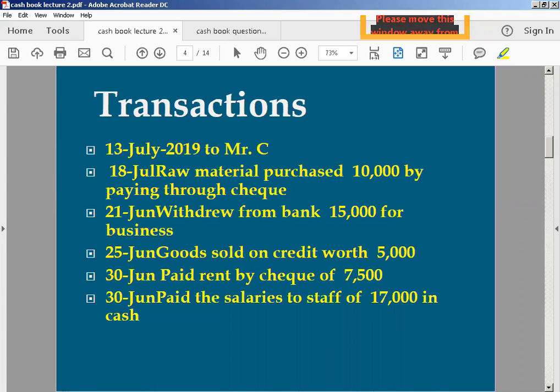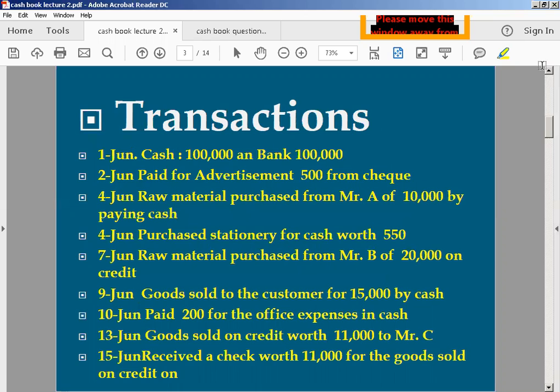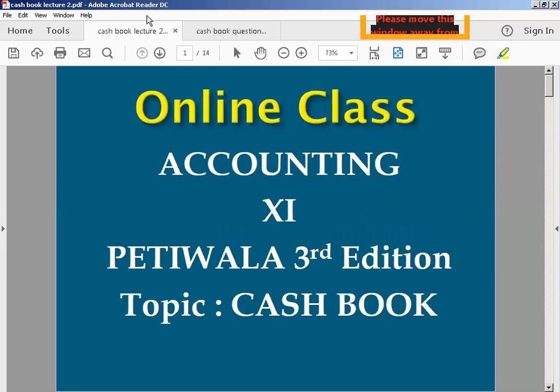Then tomorrow, inshallah, latest by tomorrow, I will discuss your past papers of cash book. And on Wednesday, you have your test of cash book with theories and MCQs. All the theoretical backgrounds plus short definitions I will ask you. And also your MCQs, a few fill in the blanks, your theory definitions, and the questions which I ask you to solve. If you have any queries, any difficulties, you are welcome to ask me.